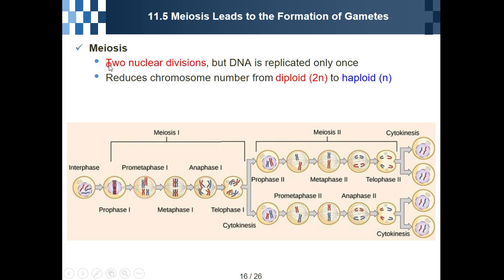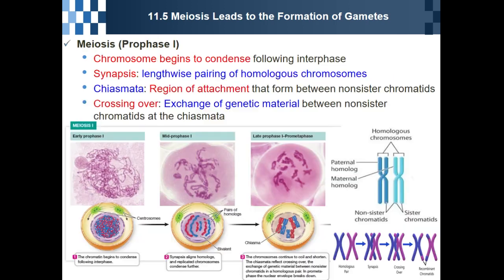Okay, meiosis. There are two nuclear divisions, but DNA is replicated only once during the interphase. They only have one interphase here. The chromosome number is reduced from diploid to haploid.